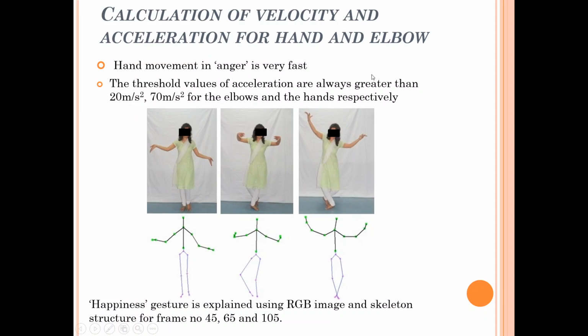For that, the feature we need to calculate is the velocity and acceleration of hand and elbow. Based on these, if we put two threshold values, 20 meters per second squared and 70 meters per second squared for elbows and hands respectively, we can easily classify this happiness gesture.